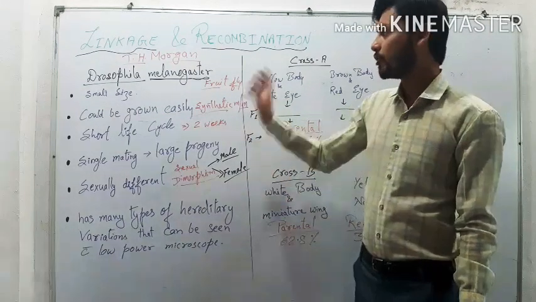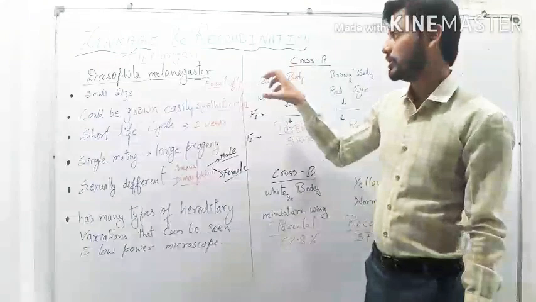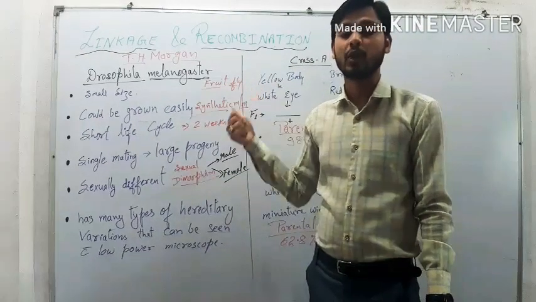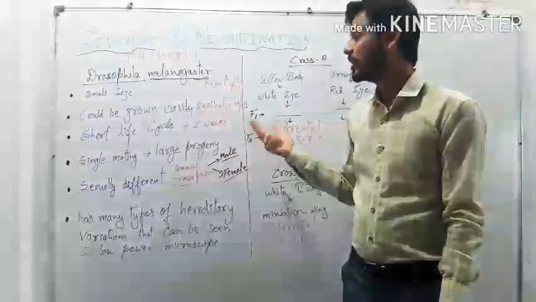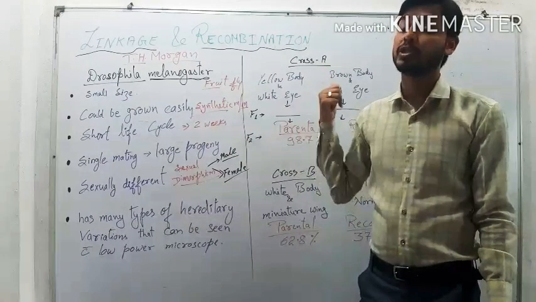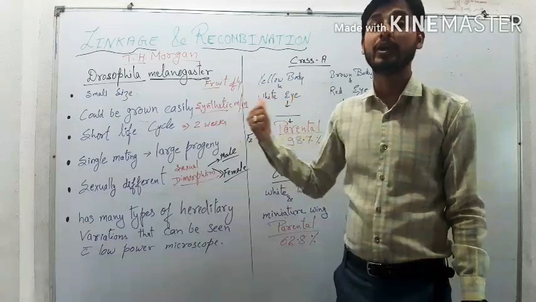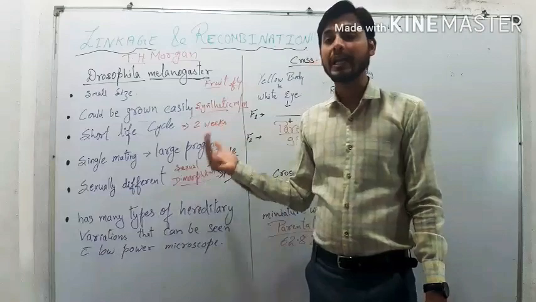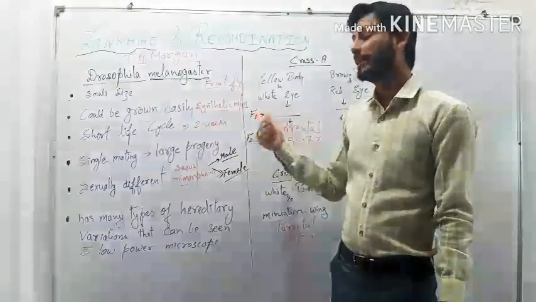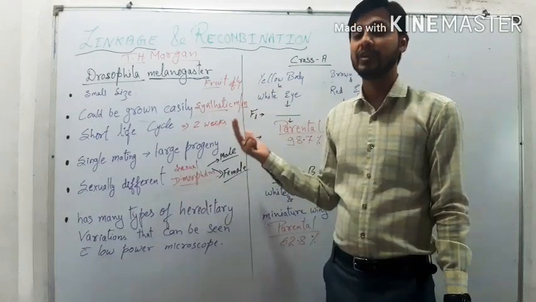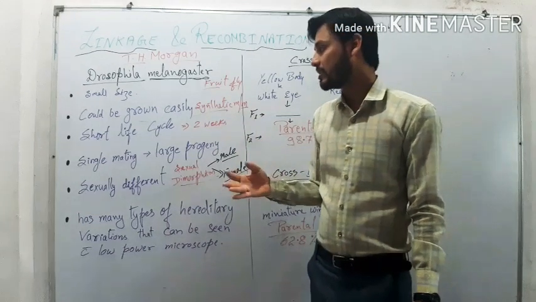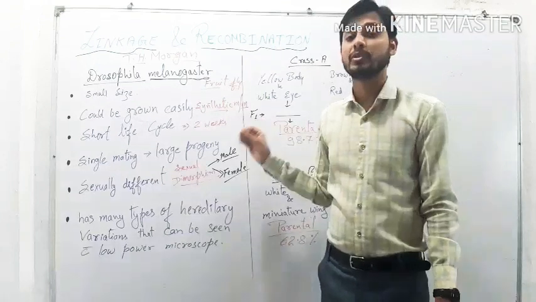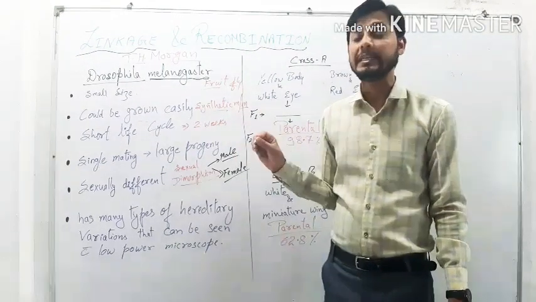So again we recall why Morgan selected Drosophila melanogaster. First, it is very small in size. Second, it can be grown easily on synthetic medium in the laboratory. Third, they have a very short life cycle, completing it in just 2 weeks. Next, in a single mating they produce a large number of progenies which can easily be studied.